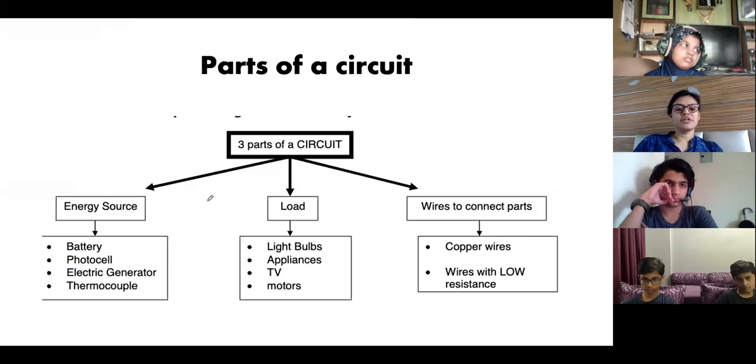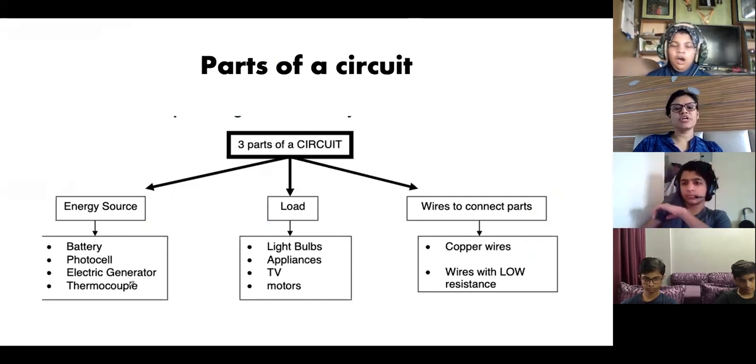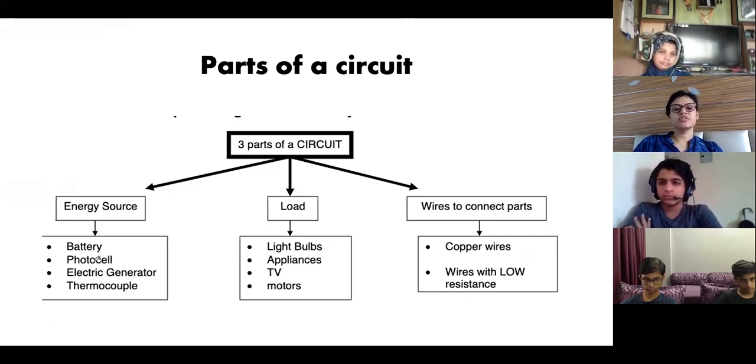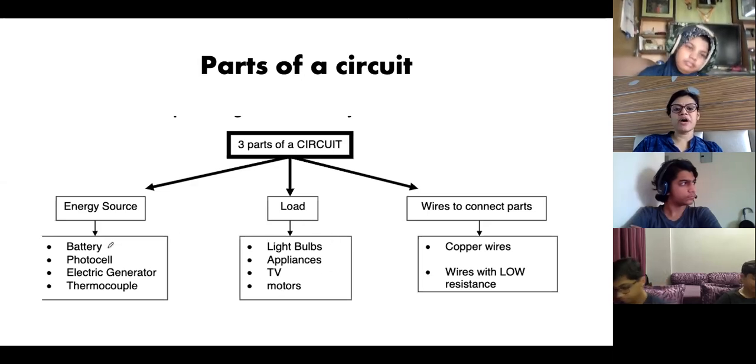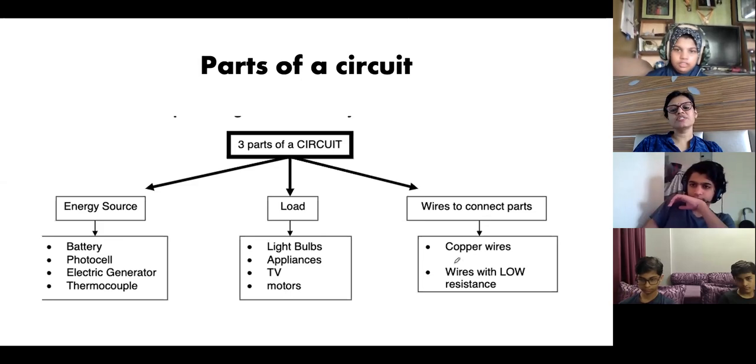So, parts of a circuit we already studied. Energy source pushes the electron, and because of that current flows. The energy source can be a battery or an electric generator, that is, power stations. Photocell and thermocouple are not required, but these are also energy sources. Photocell means the cell acts due to light. Load means whatever appliance you are putting in the circuit. It can be a light bulb, TV, motor, whatever you put in the circuit for which you require this battery. And the third part is connecting wire.